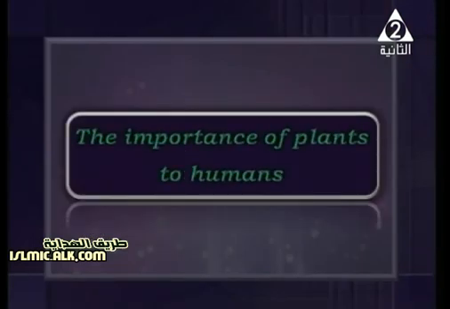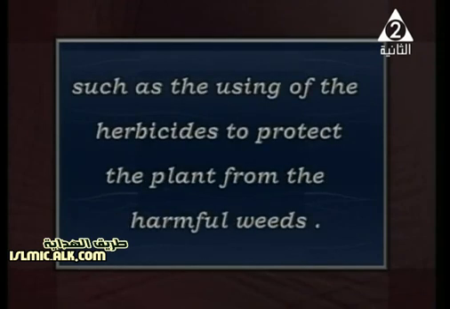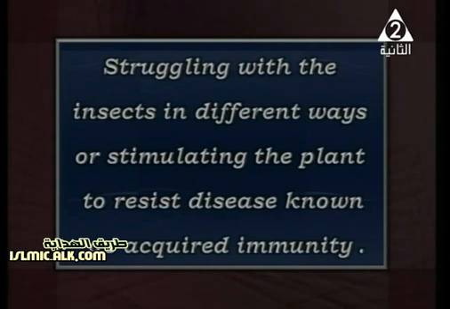Before starting to study the two different ways, we need to study the importance of plants to humans, because plants are very important to our daily life. Humans use different methods and introduce means or devices to protect the plant from diseases, such as the use of herbicides to protect the plant from harmful weeds, and also struggling with the insects in different ways.